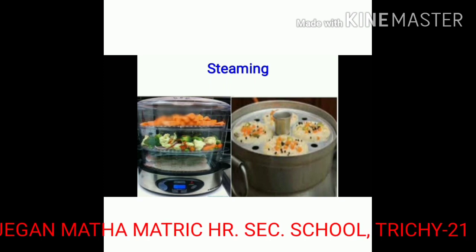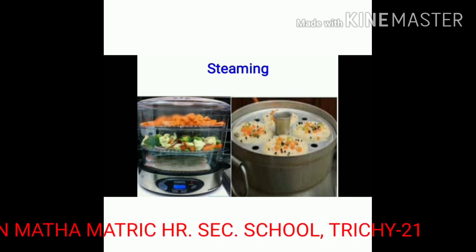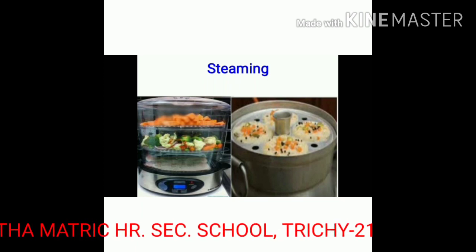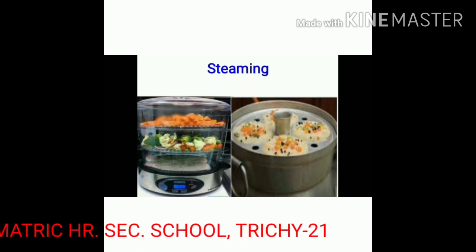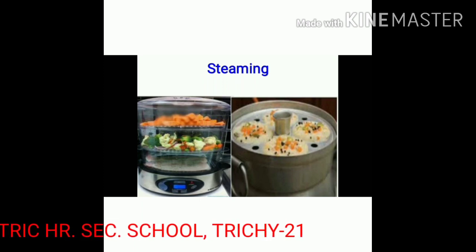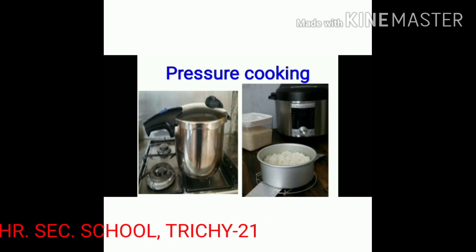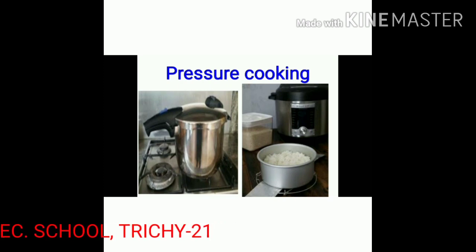In this method, food is steamed by placing the vessel in a container with boiling water. For example, idli, idiyappam, etc. Then third one, pressure cooking. In this method, food is cooked in a pressure cooker. For example, rice, dal, etc.